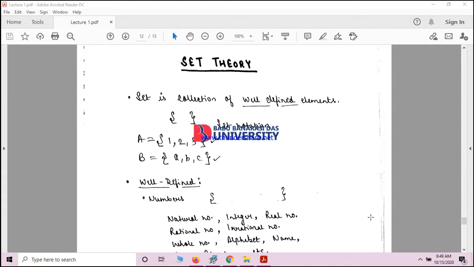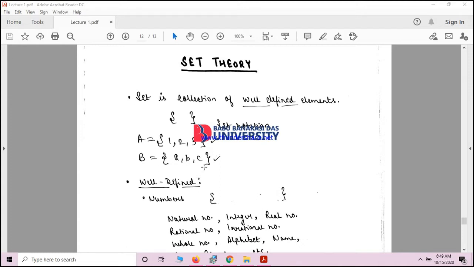These elements may be anything. It could be a number, points in geometry, letters of the alphabet, anything. We generally write it in curly braces. Whatever is written in the curly braces is known as the elements of the set, and here A and B are the sets, and 1, 2, 3, a, b, c are the elements of the set.